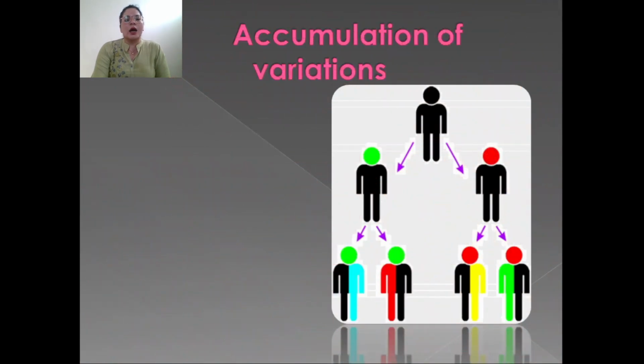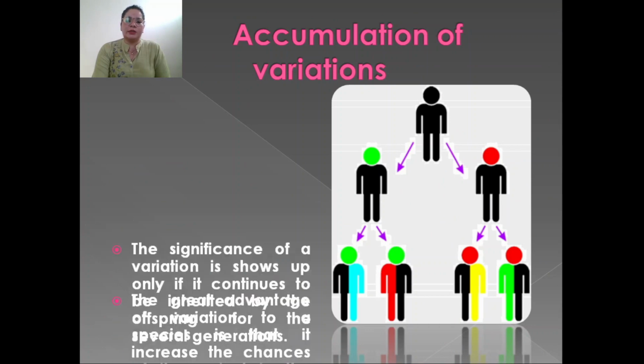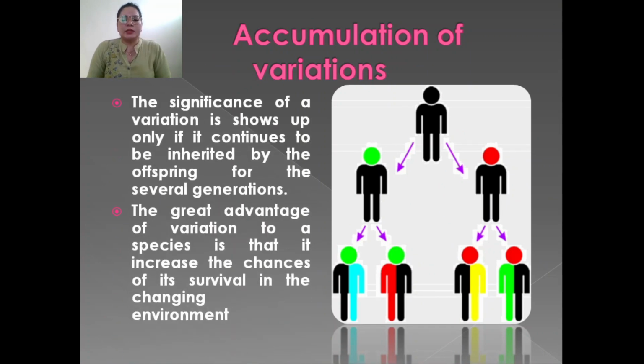So, how are these variations accumulated? These variations are accumulated in the organisms. A variation is significant only if it passes through the generations, which means it is inherited from one generation to the next generation, and so on. Every generation has that particular variation.